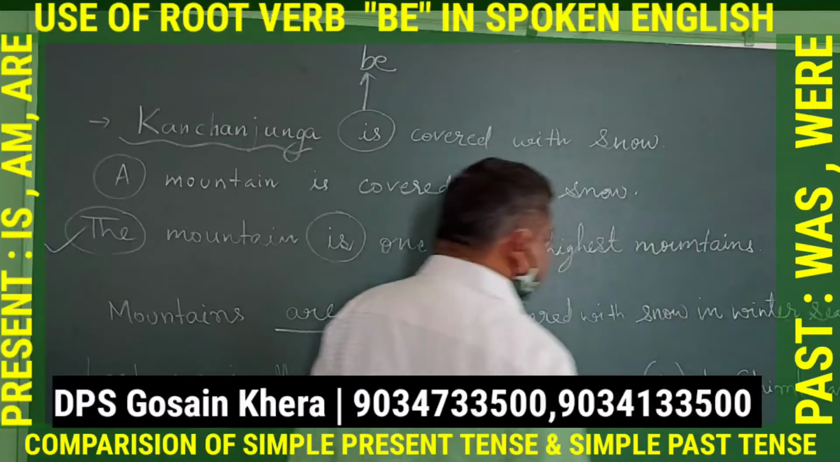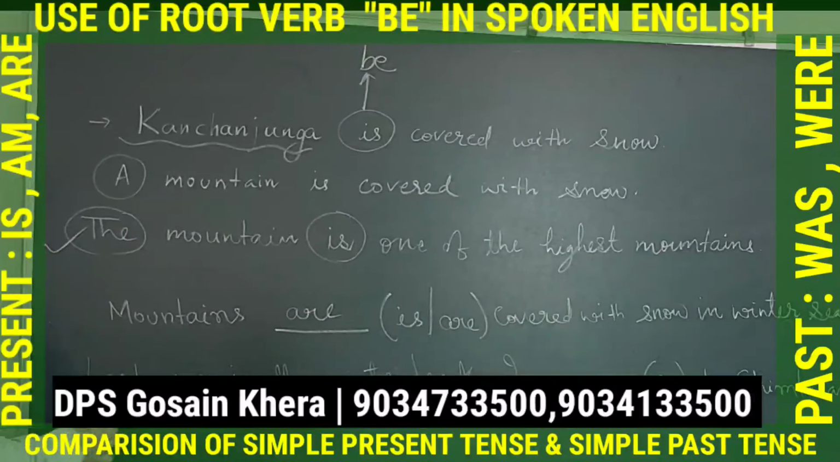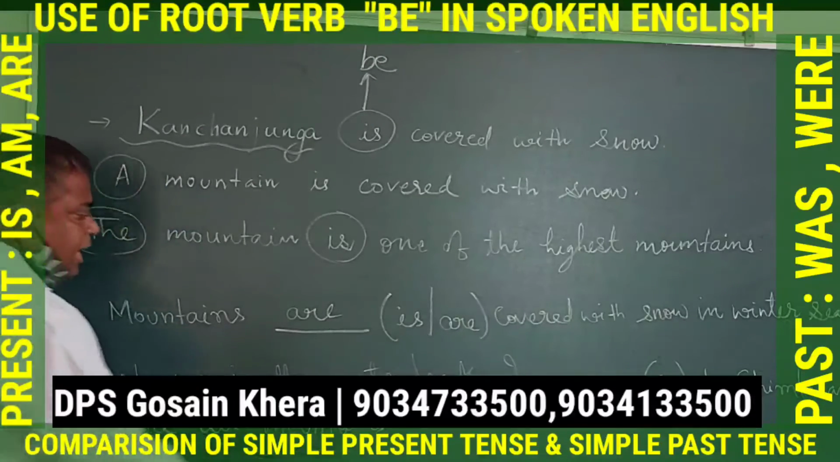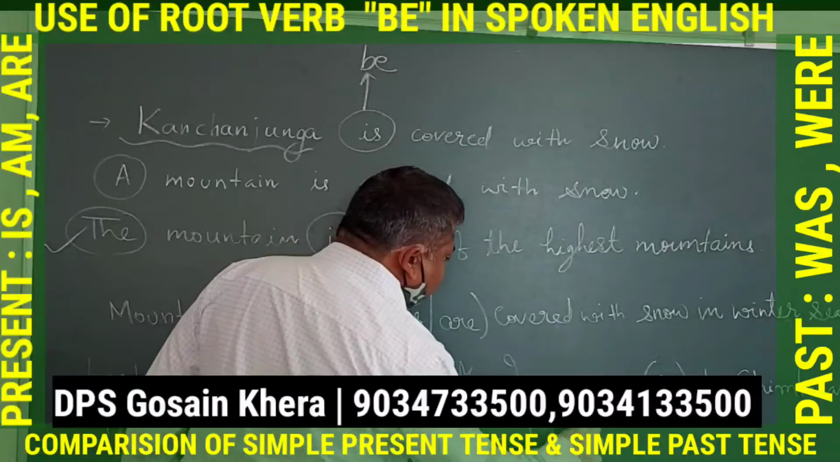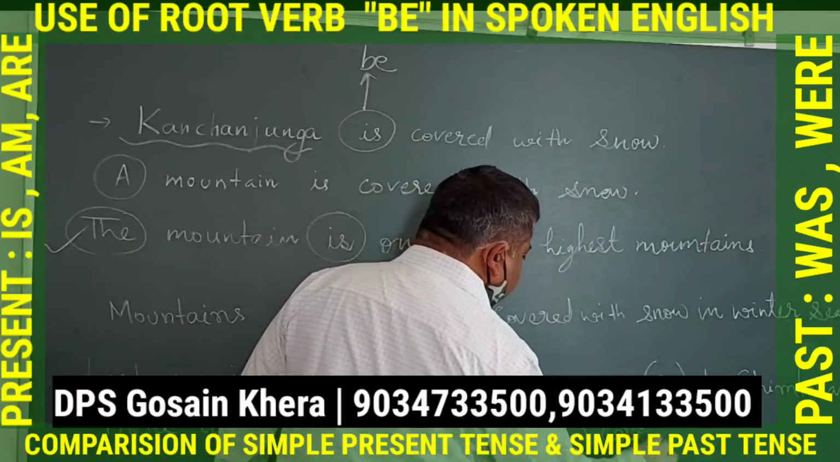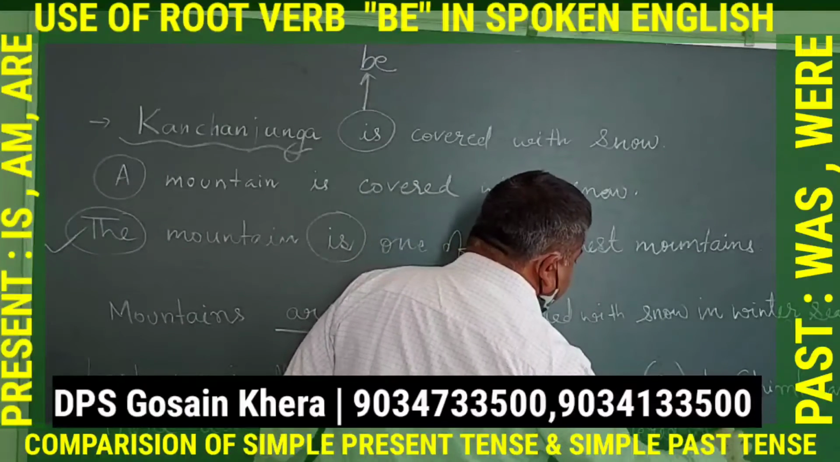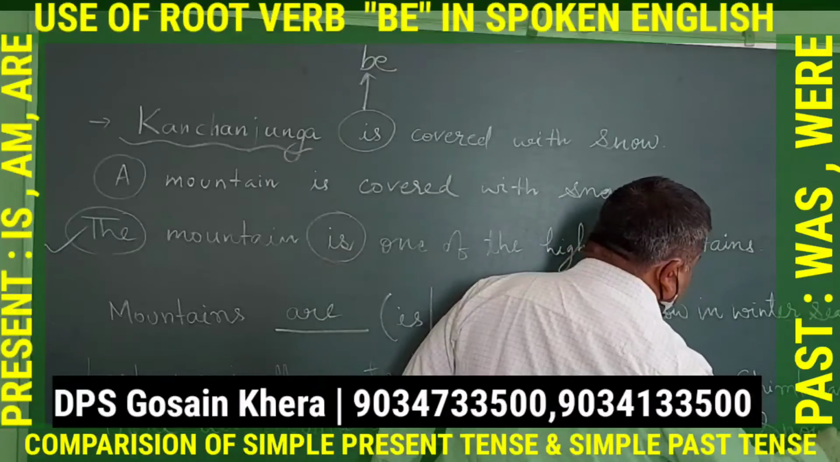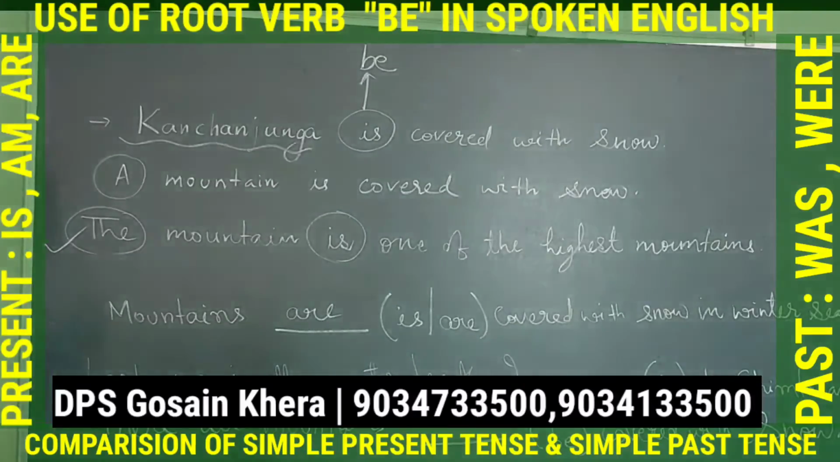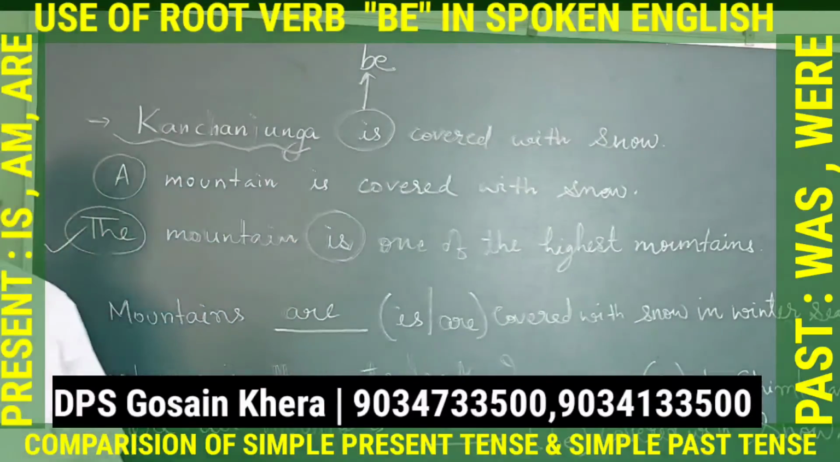and there all mountains dash. Root verb is be. Covered with snow. Now if you have understood the usage, now I am changing the time frame. Last year means past. So in that case, I will not use go. What I will use? Went.